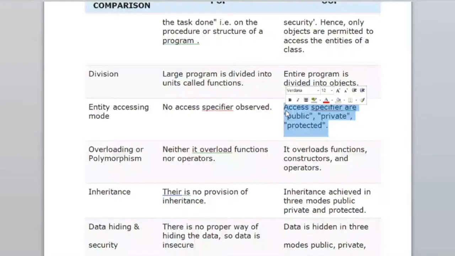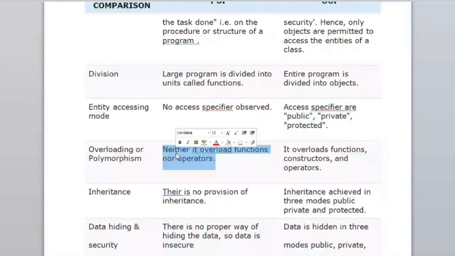If a method has the same name but differs in terms of type of arguments and the return type of the method, it is known as method overloading. Clear? So method overloading is also in object-oriented programming. In addition, there are two concepts: operator overloading and constructor overloading, which are not present in procedure-oriented programming.